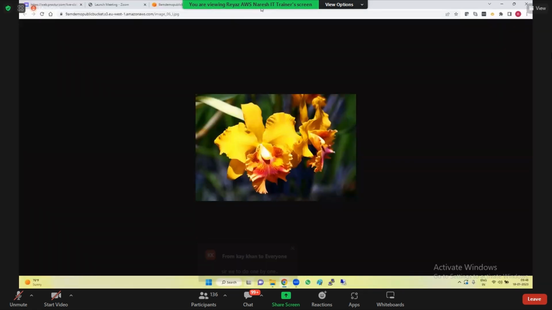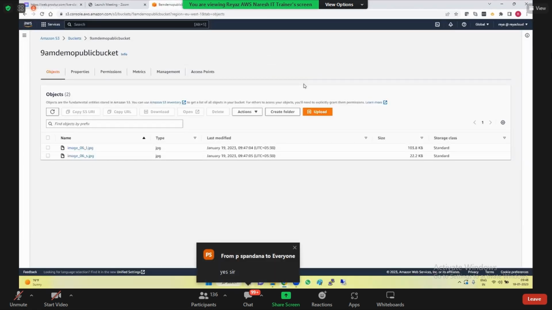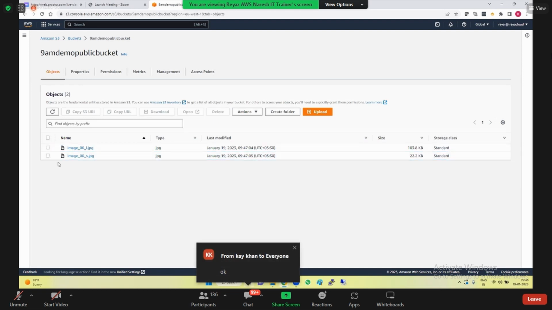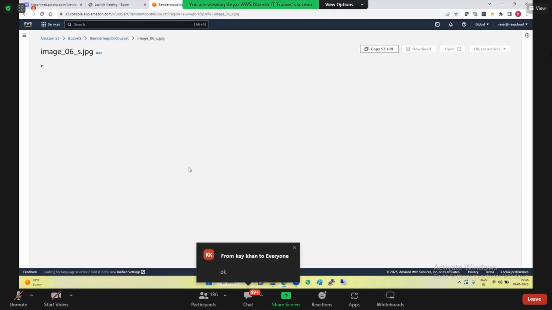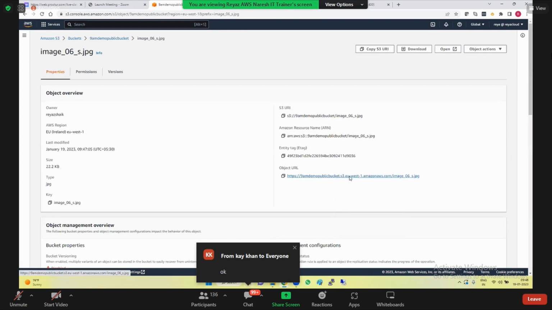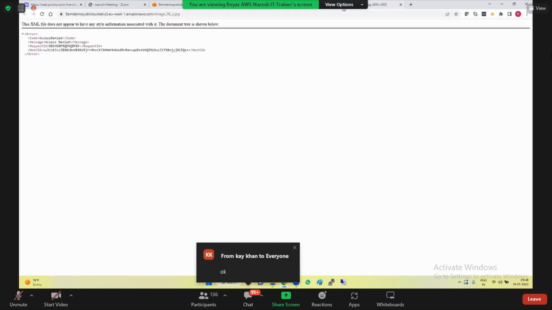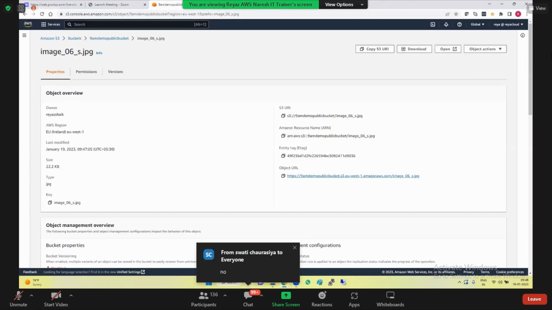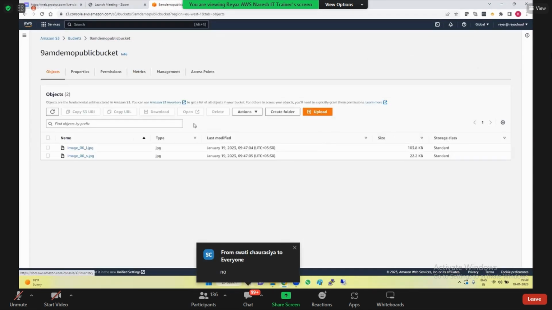So remember that, so no need to do one by one. Select all. You have a select all option here. Okay. And the second one, will you be able to access it? Second one? No, because see, we need to go ahead and then give the permissions. Now we understand how to make the object public.